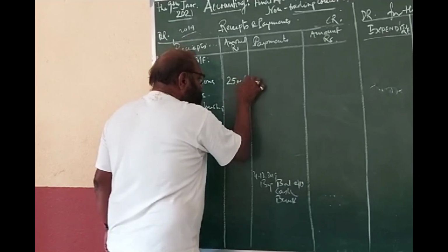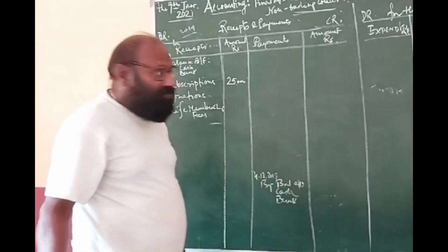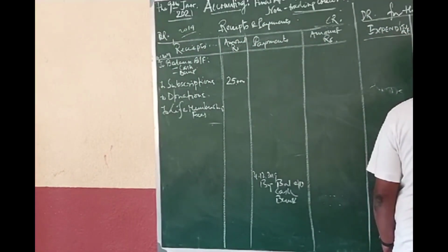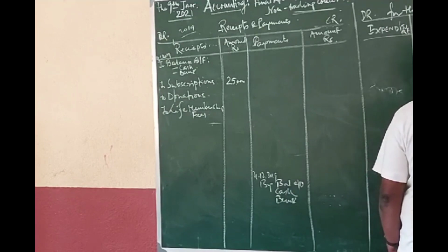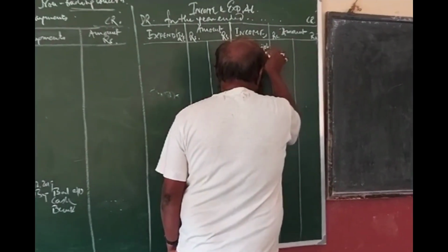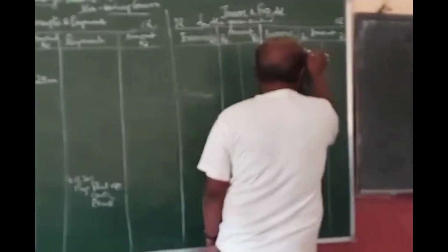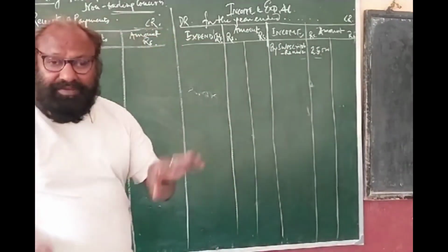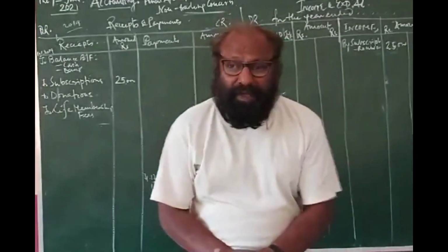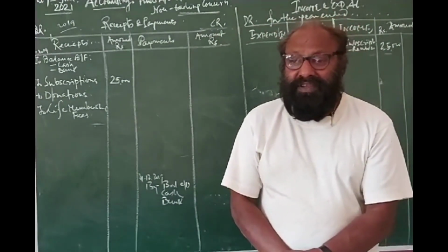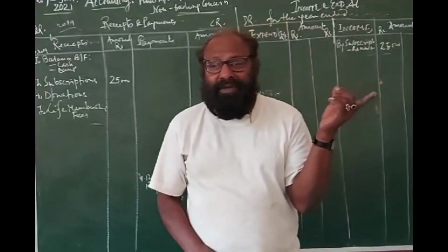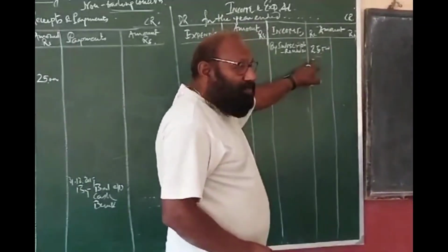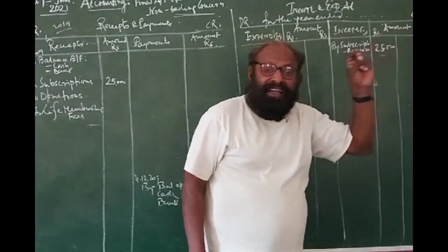Now this subscription is your income, just consider it, and it will come over here as by subscription received, 25,000. This subscription amount of 25,000 includes subscription received for 2018.